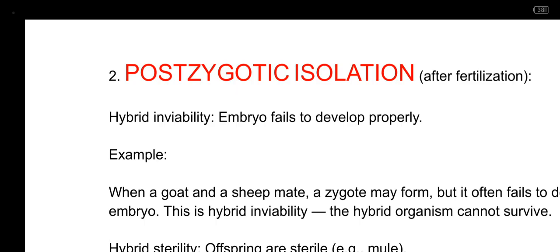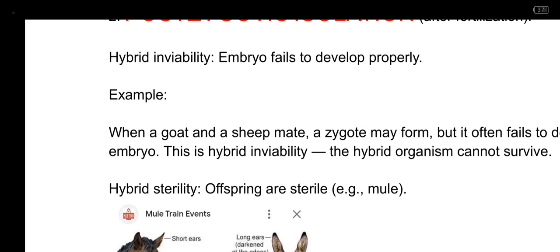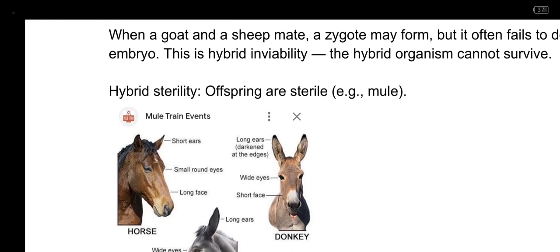This is the situation whereby the egg is fertilized, the zygote is formed, but the embryo fails to form. That is hybrid inviability. Be careful with how I'm using the terms. Then we have hybrid sterility. When we talk about hybrid sterility, we are simply referring to a situation whereby the hybrid is formed, the embryo is formed, and the offspring is produced. But the offspring is sterile.